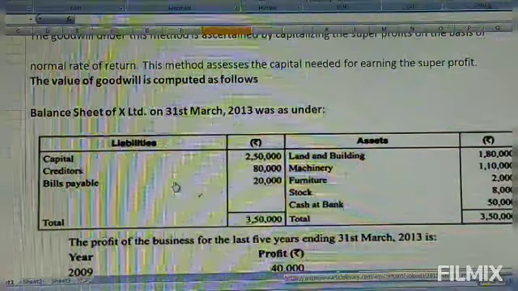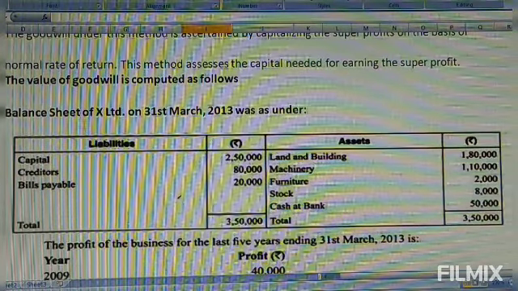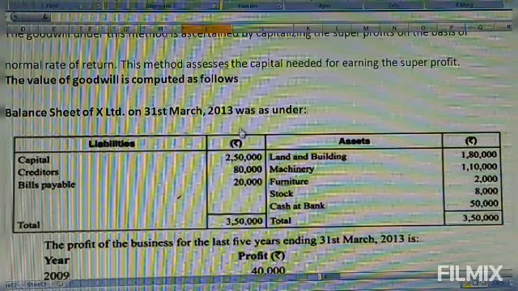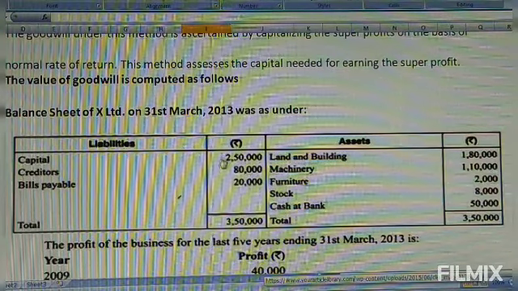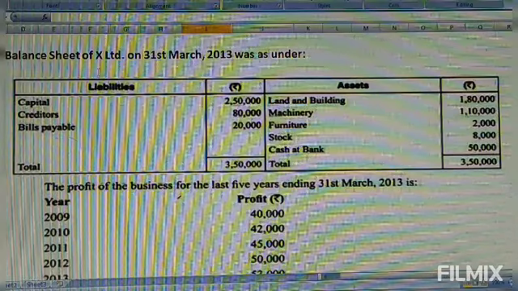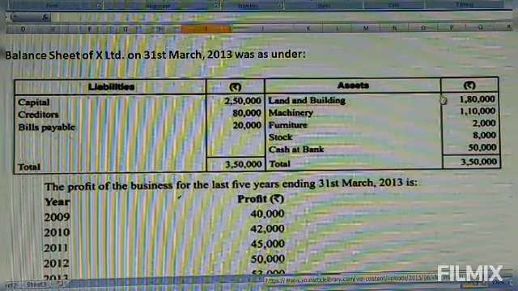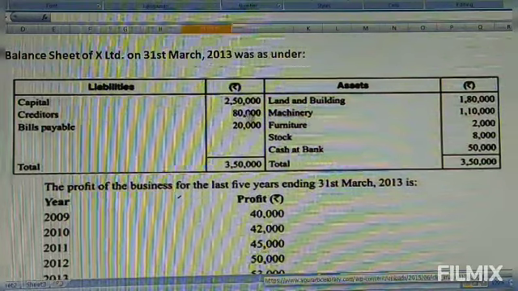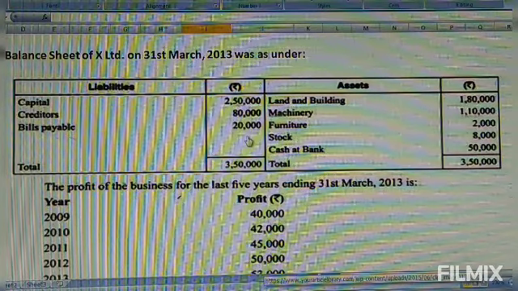Okay, how it works. Here the balance sheet of X Limited on 31st March 2013 was as under. On the liability side: capital 2,50,000, creditors 80,000, bills payable 20,000.